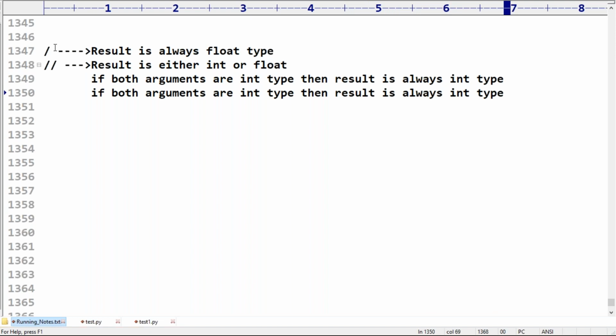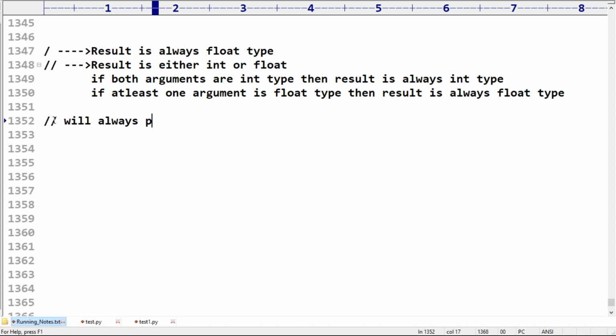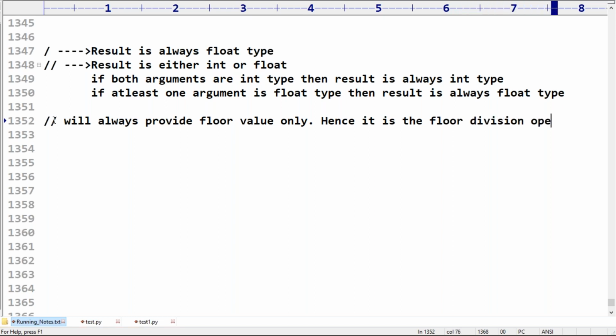If at least one argument is float type, then the result is always float type. Remember carefully, right? But floor division will always provide the floor value only. Hence it is the floor division operator. Any doubt? Can you please confirm?